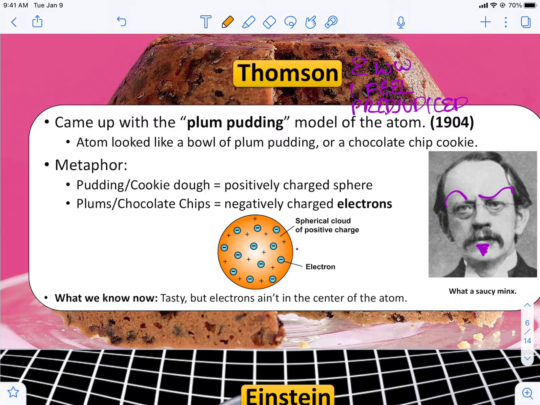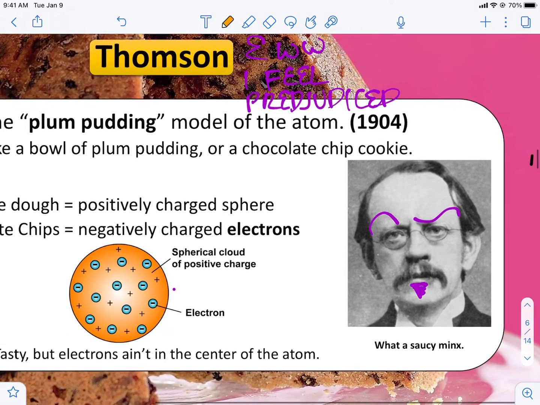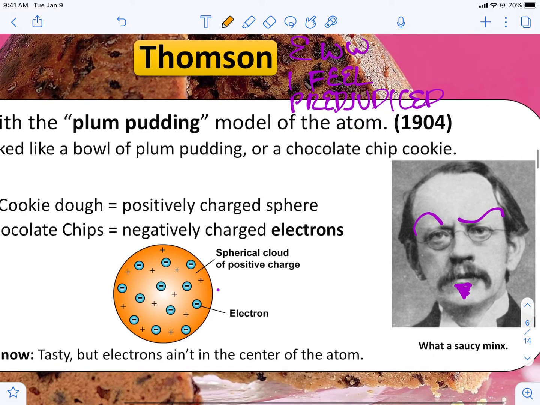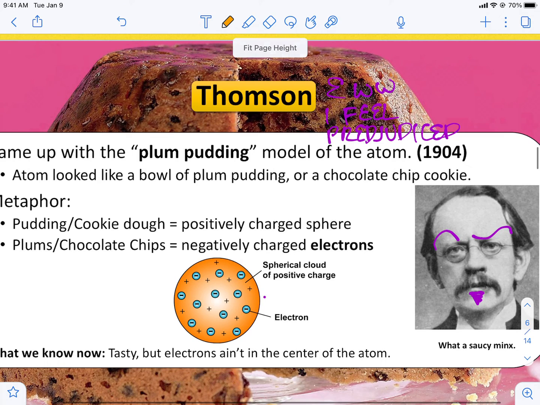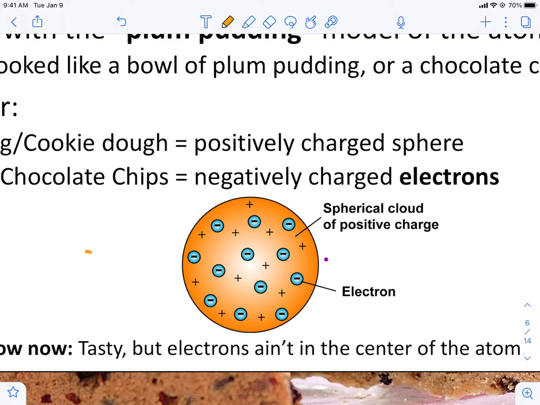Thomson. So Thomson, he's quite a guy. Saucy little minx. He came around in 1904, and so with the plum pudding model, what he thought was that we had this sphere that was an atom. So here's what an atom was, and he thought that the protons and the electrons were intermixed. So he thought the electrons were like these plums in plum pudding.